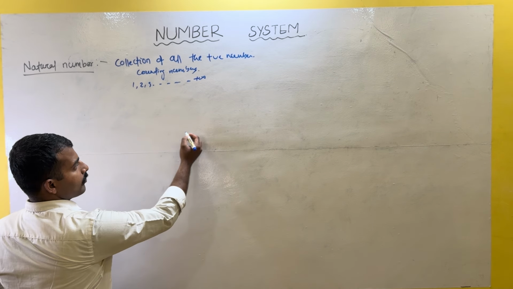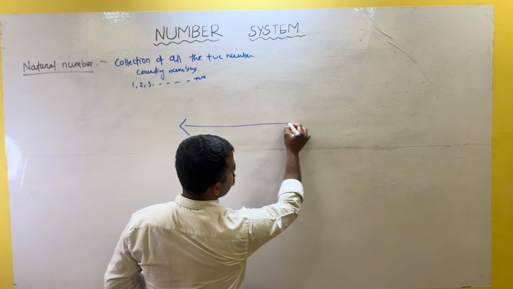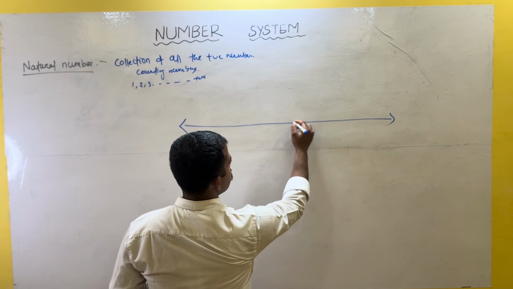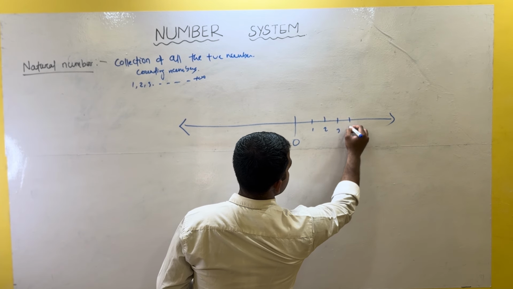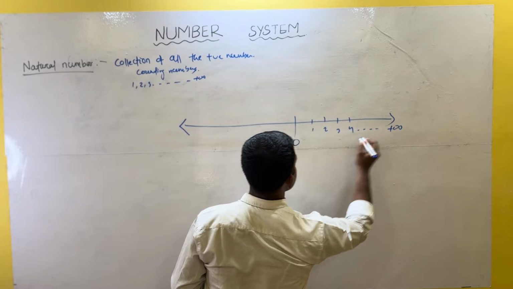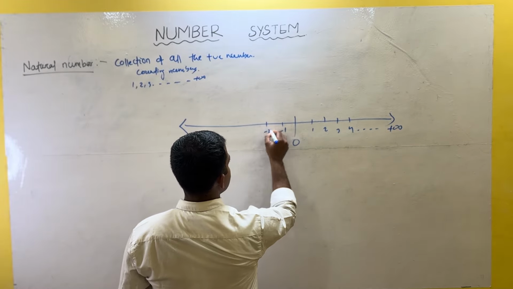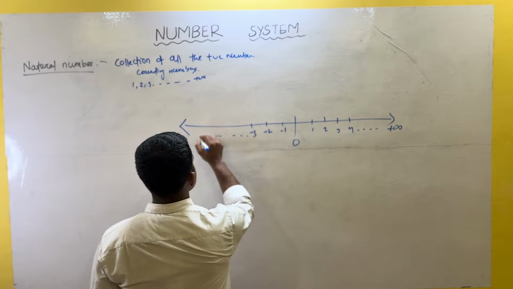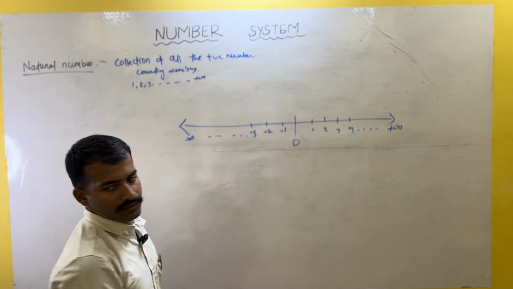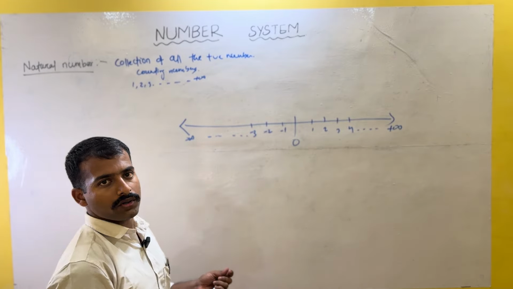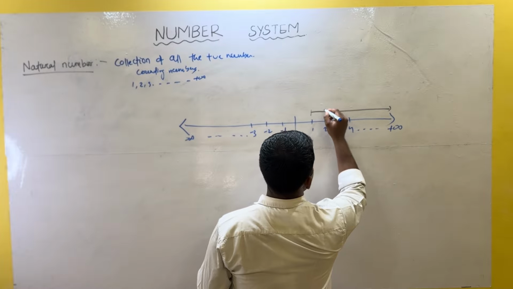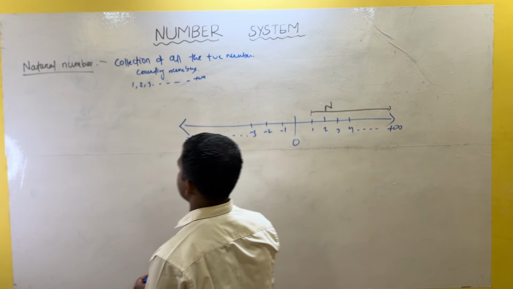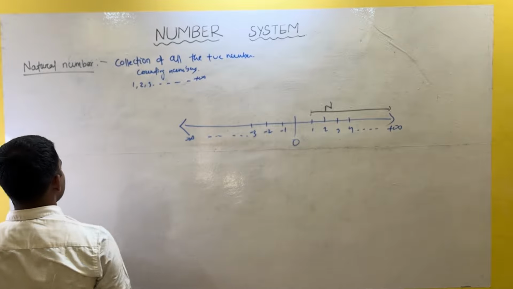Let's suppose this is a number line. So 0 starts here. 1, 2, 3, 4 and so on. This is positive infinite. Minus 1, minus 2, minus 3 and so on. This is your negative infinite. The natural numbers are the collection of all the positive numbers from here to here. All these are called natural numbers, represented by capital N.